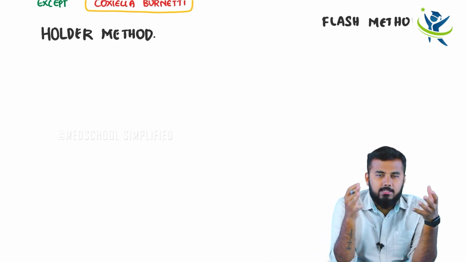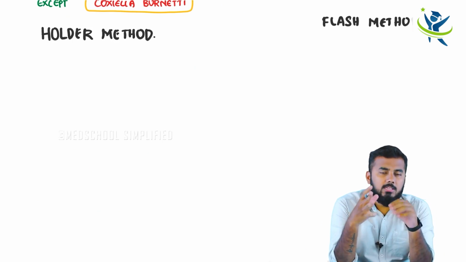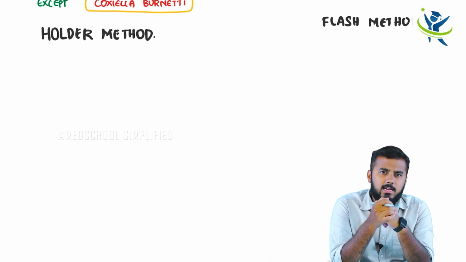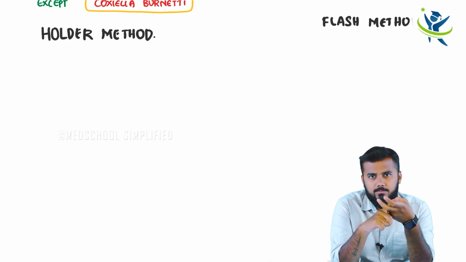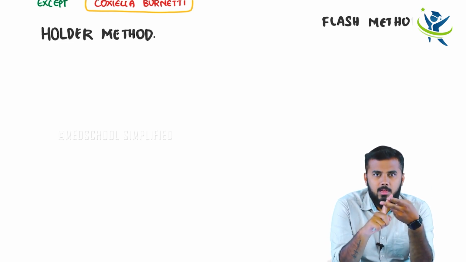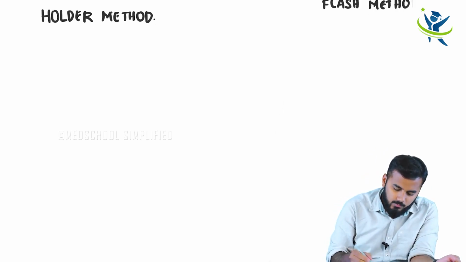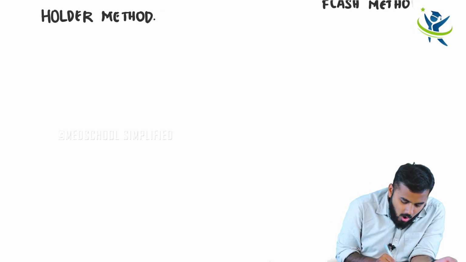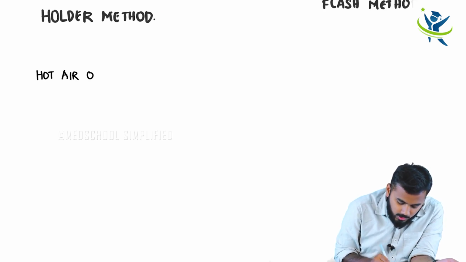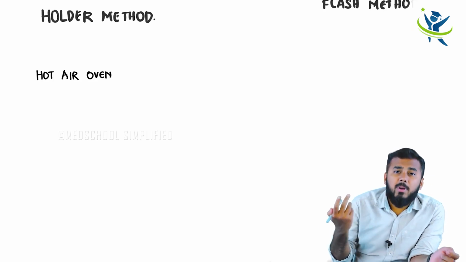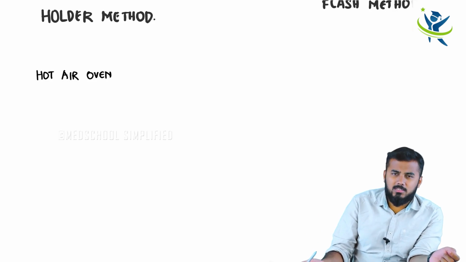Okay, next important thing is that there is another method. I told you about sterilization, right? You are gonna sterilize it. So how are you gonna sterilize? There are techniques of sterilization, and you do it in two ways. One is hot air oven. Previously what I discussed is pasteurization of milk, killing the microorganisms in the milk.